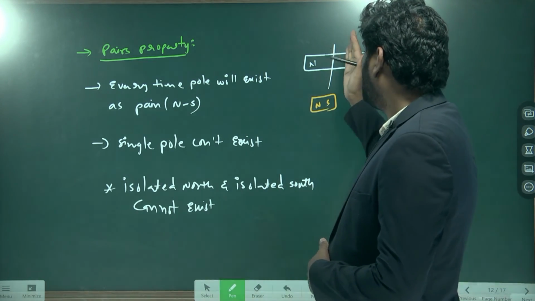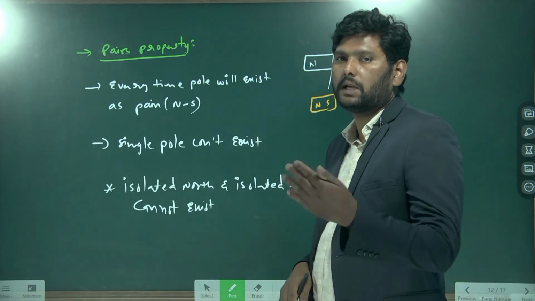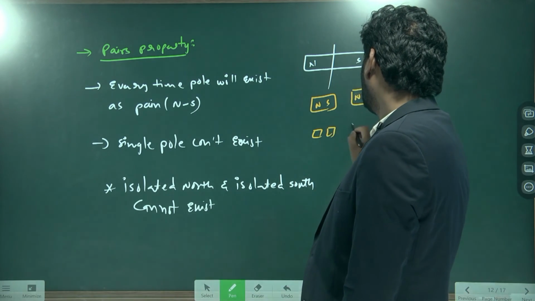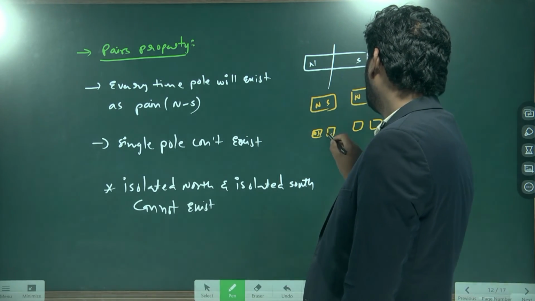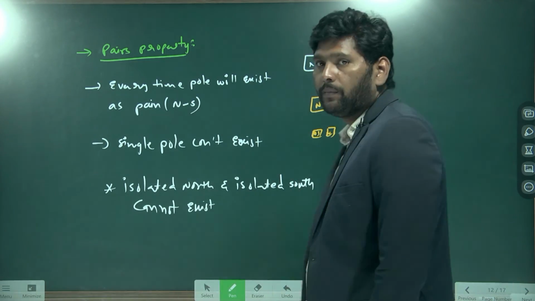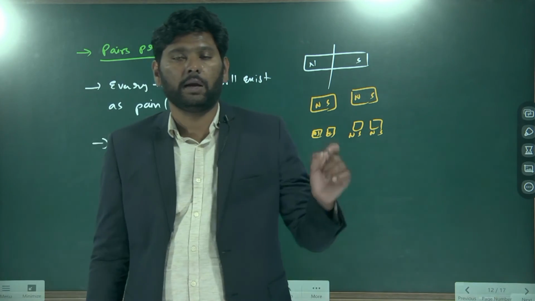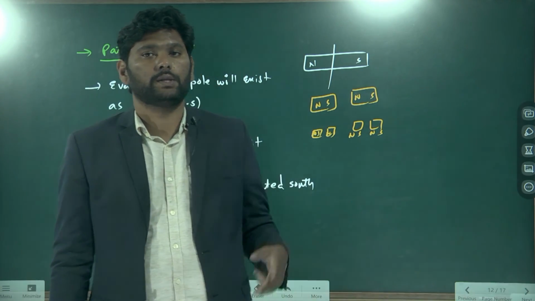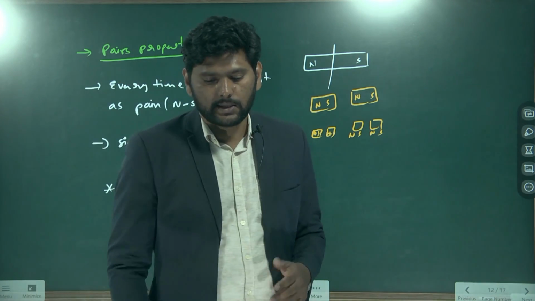When we break it separately, it cannot have a single pole. Even if broken into more pieces, it always has north south, north south, north south. That way the pairs will exist. Any tiny magnetic material also has pairs of poles, that is north and south. The single pole cannot exist.